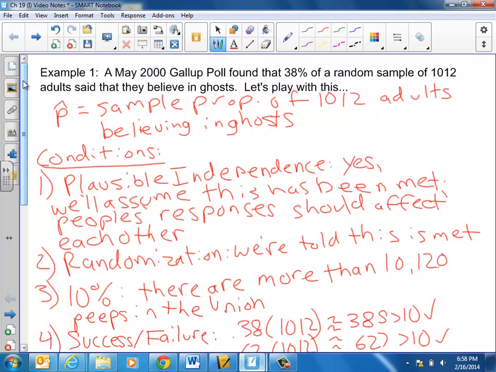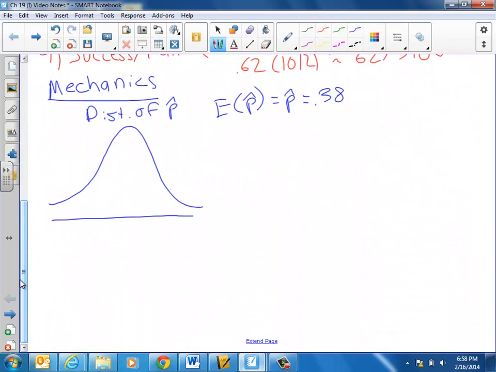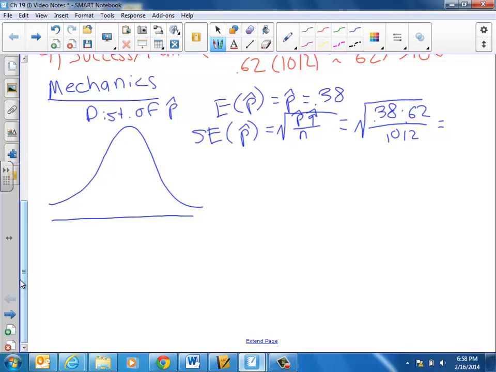When we concluded Chapter 18, I was telling you guys that if you don't have population proportions, you instead have sample proportions, you don't call it the standard deviation. You call it the standard error. But it's calculated pretty much the same way. So the standard error of p hat is equal to the square root of, instead of pq over n, p hat q hat over n, which is just the square root of 0.38 times 0.62 all over 1012. Comes out to be 0.015.